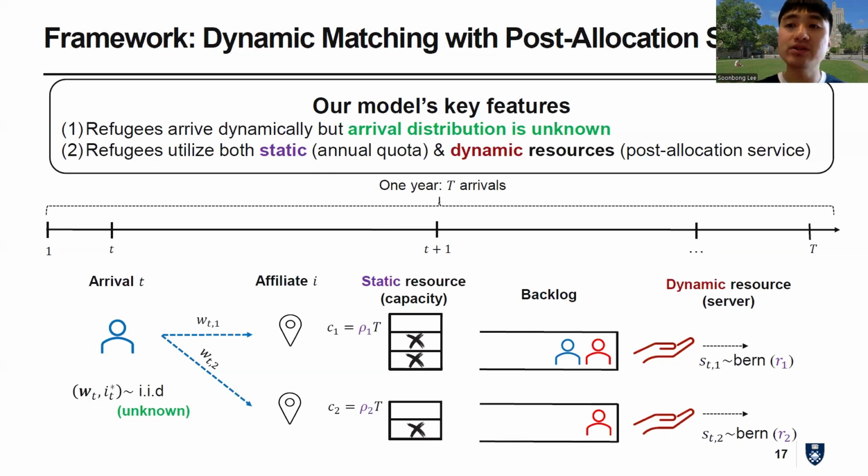Furthermore, each placement of a refugee at a location utilizes two types of resources. The first one is a static resource, which models the annual quota. And the second one is a dynamic resource, which is essentially the server that provides post-allocation service. And we model this post-allocation service as another queuing process at each location.